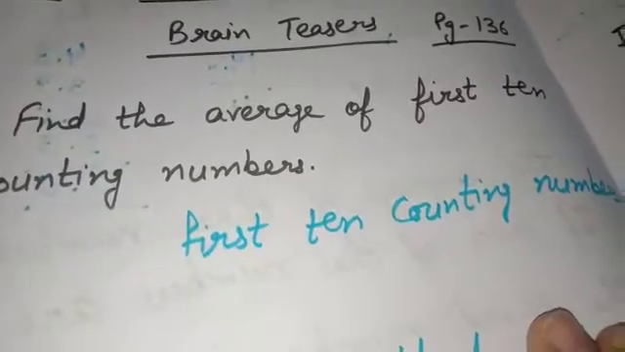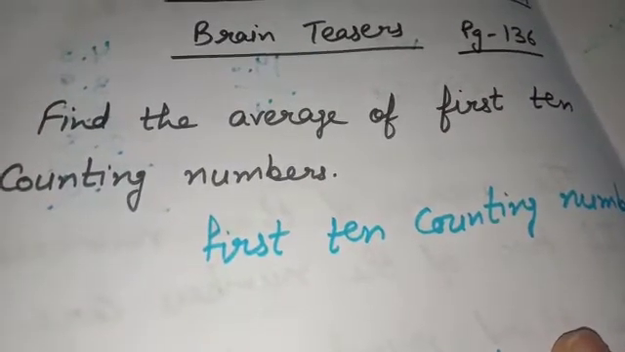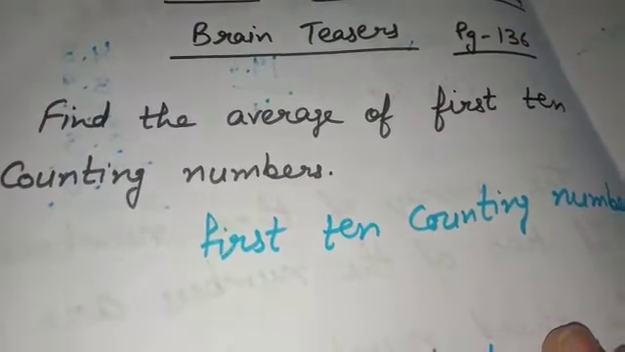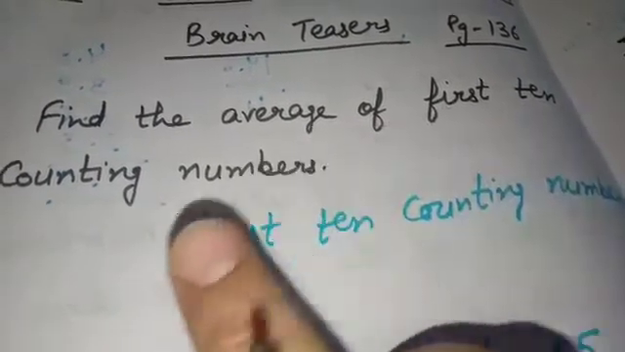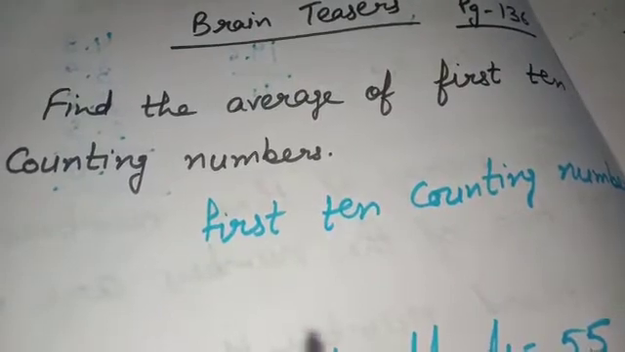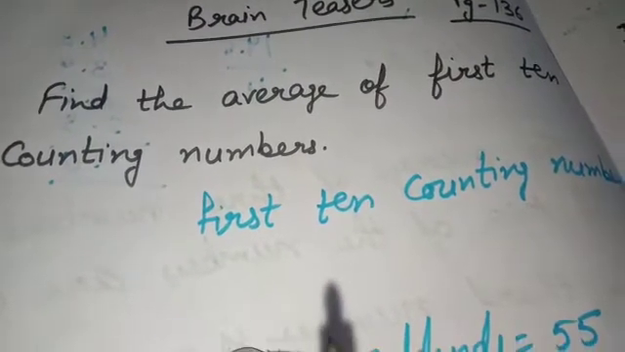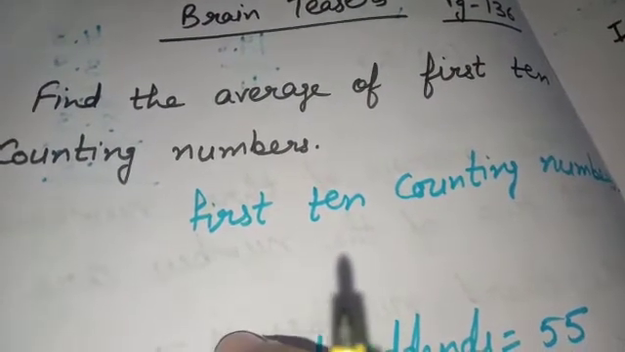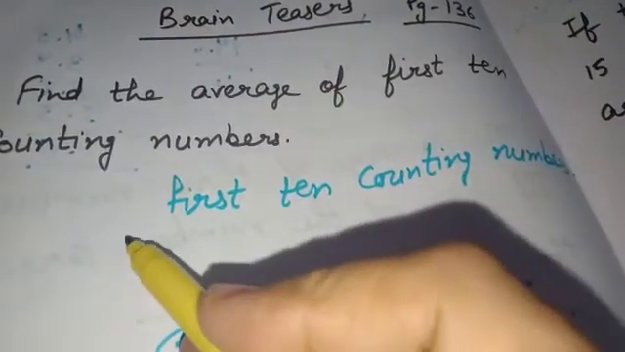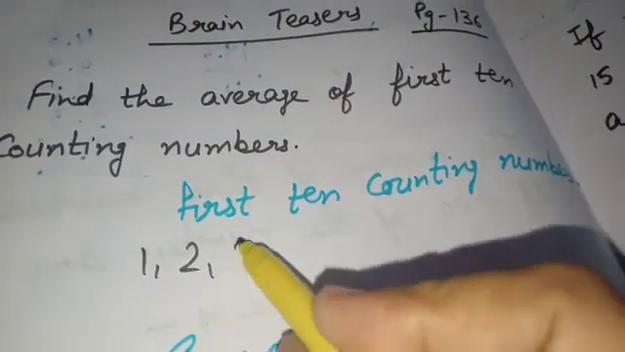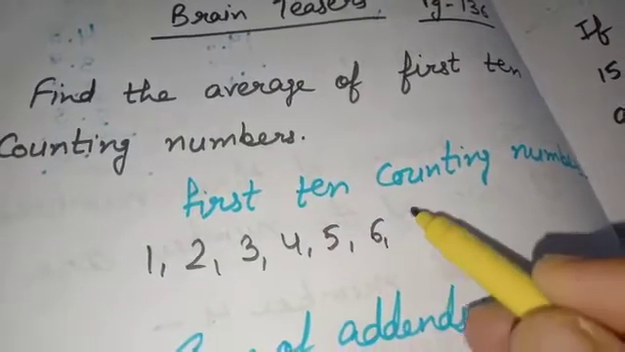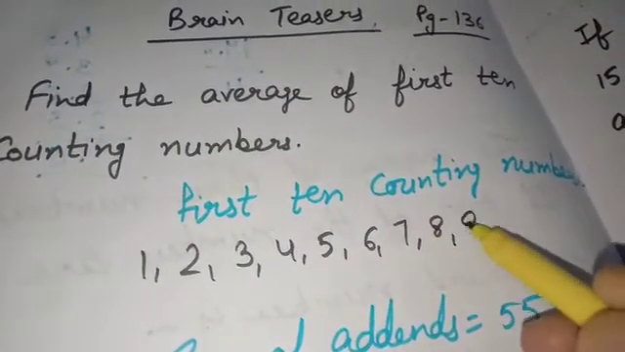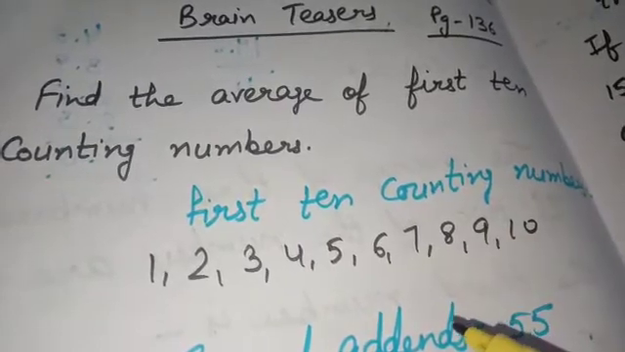In this question we don't have the addends, the numbers given. Those numbers we need to find on our own. What are the numbers? First 10 counting numbers. Can you tell what are counting numbers? Yes, counting. First 10 counting numbers are 1, 2, 3, 4, 5, 6, 7, 8, 9 and 10.